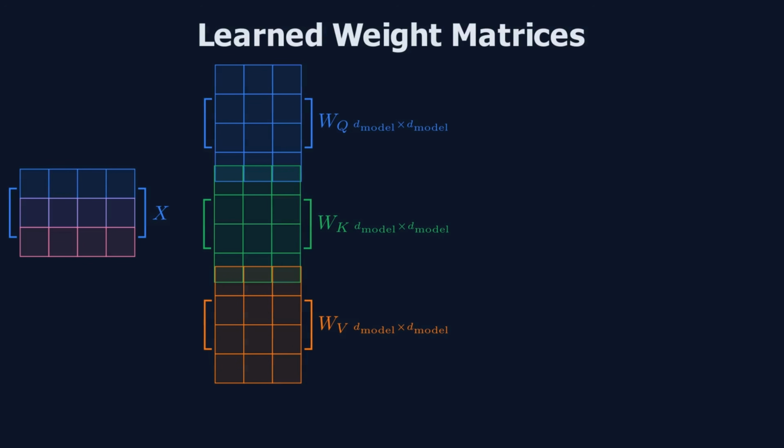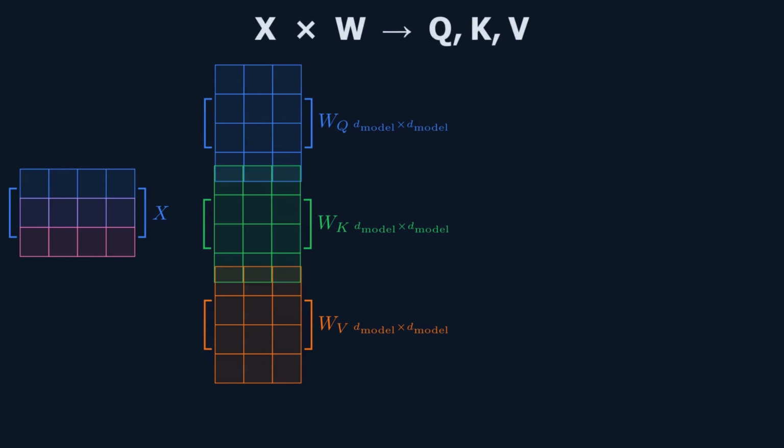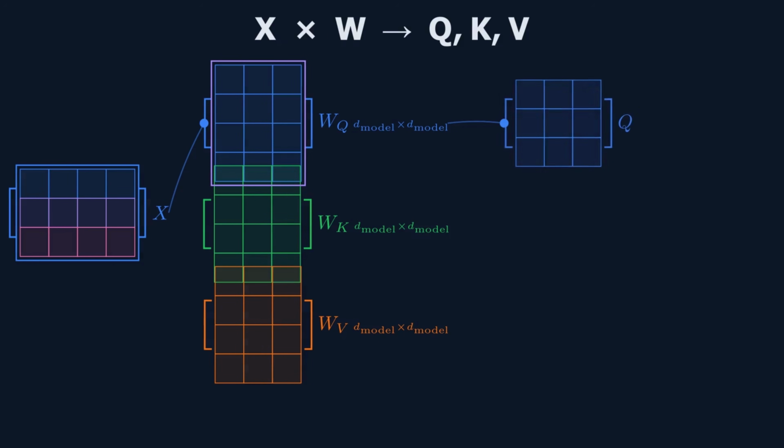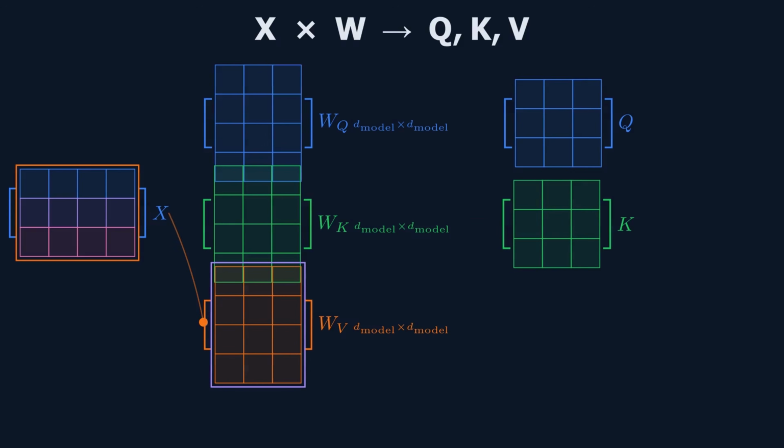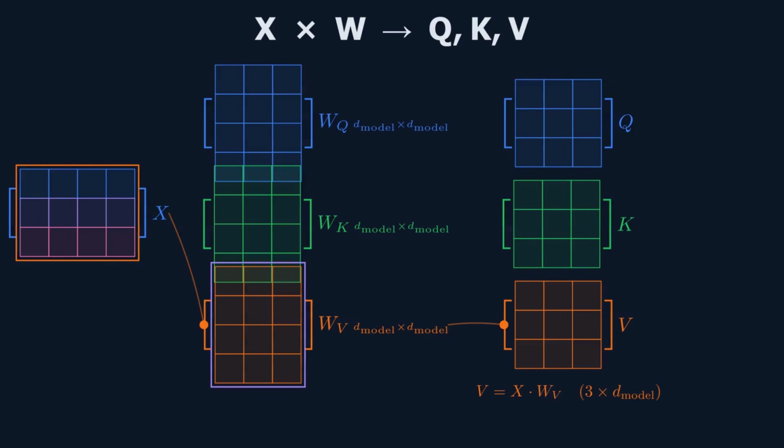Here I have taken the size of each matrix as d_model times d_model, but you can take other sizes as well. Now we perform matrix multiplication of the embedding matrix X with weight matrix WQ to get a new matrix Q of size 3 times d_model. Similarly, we multiply X with the other weight matrices WK and WV to obtain the K and V matrices.